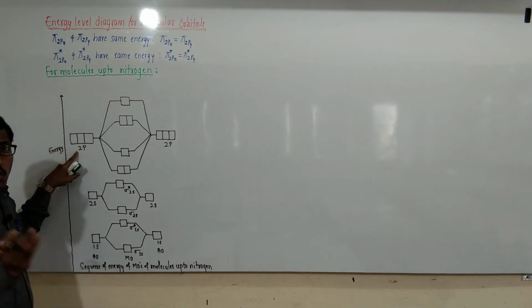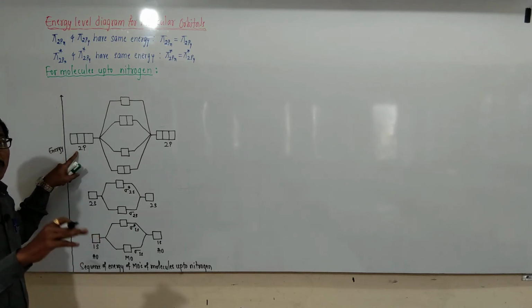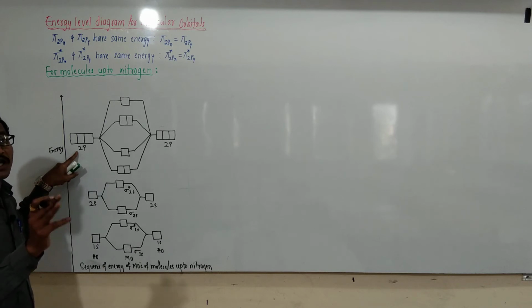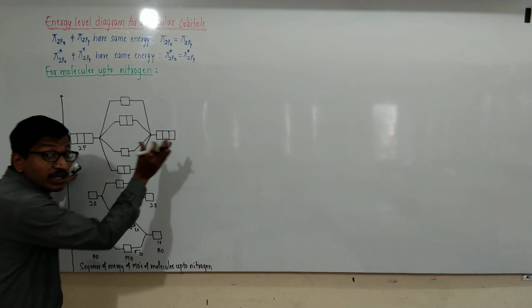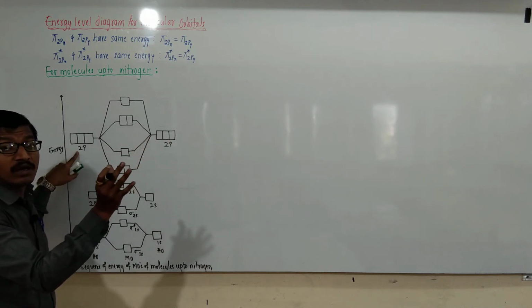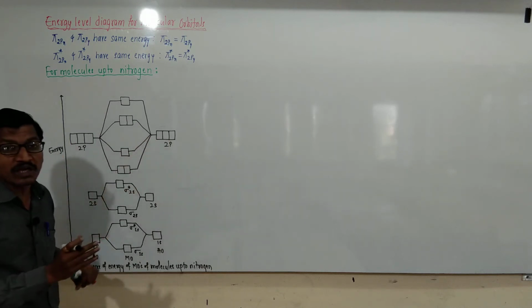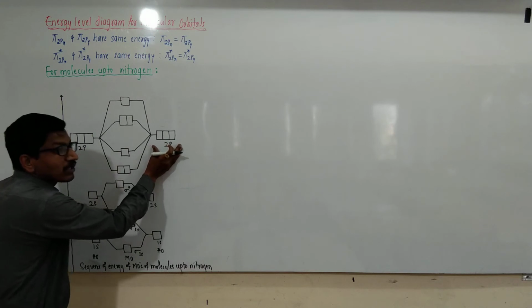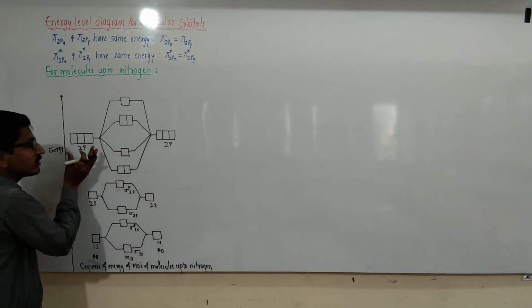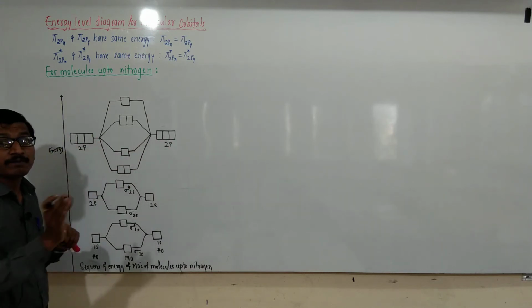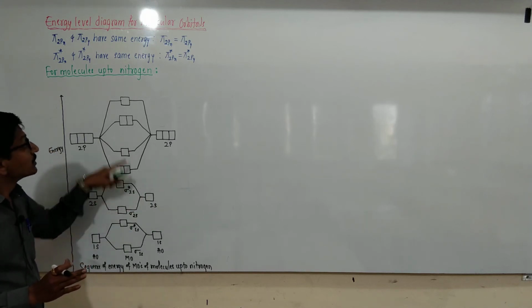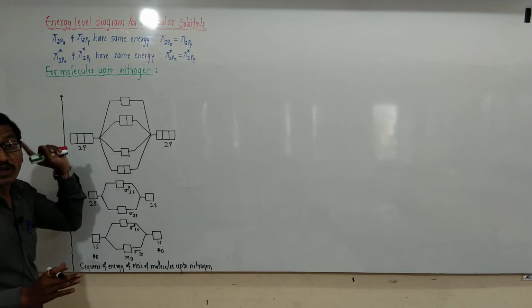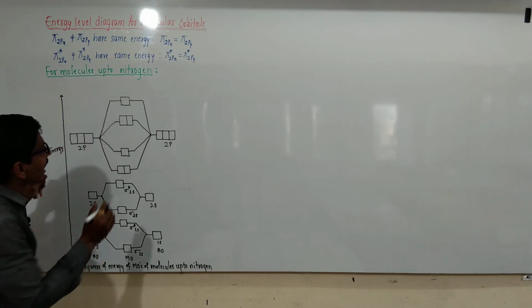The 2p subshell contains 3 orbitals. 3 p atomic orbitals of one atom combine with 3 atomic orbitals of another atom to form 6 molecular orbitals, 3 bonding and 3 anti-bonding.